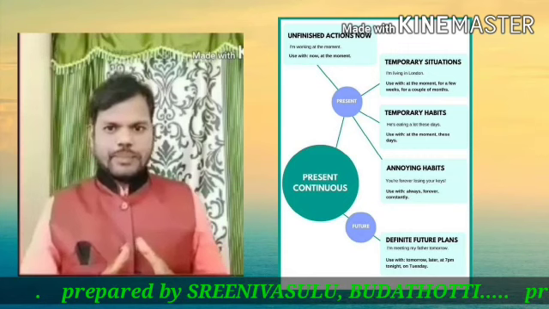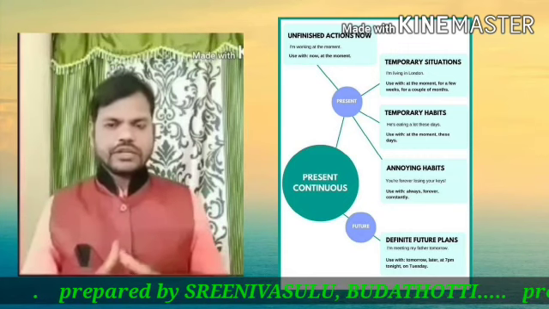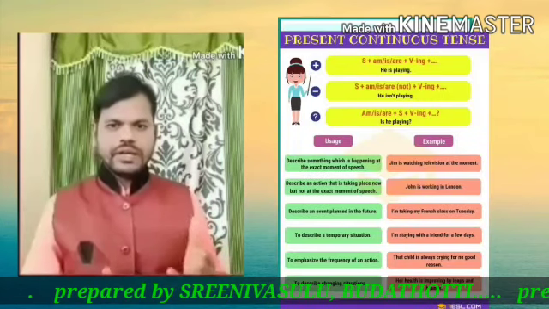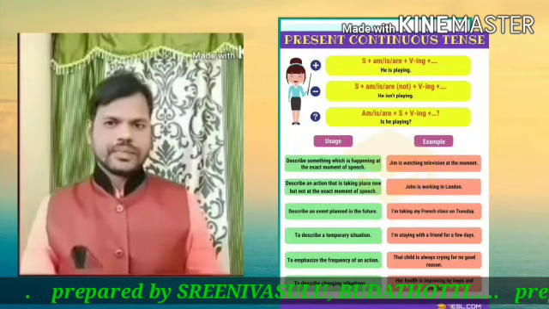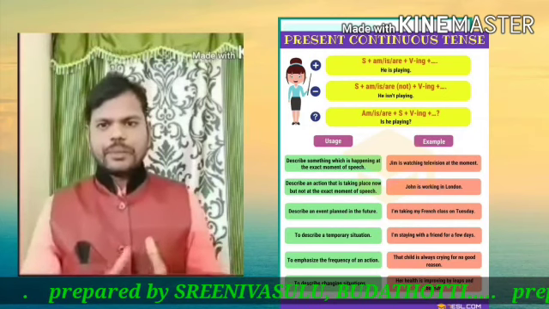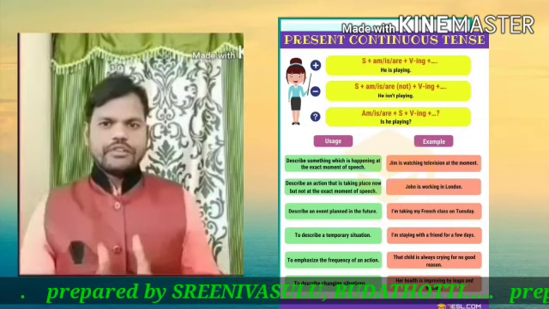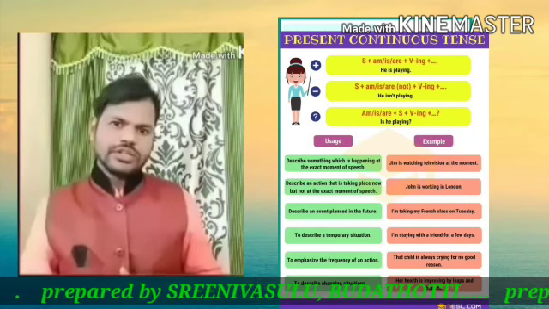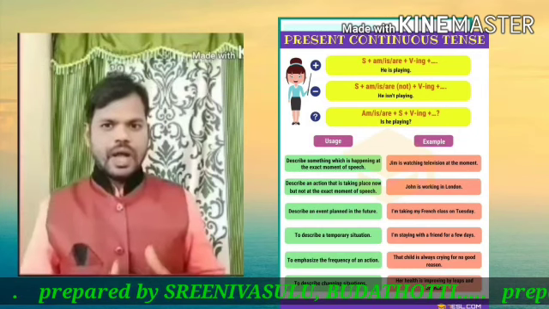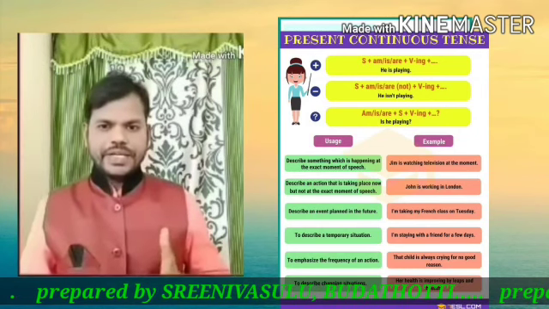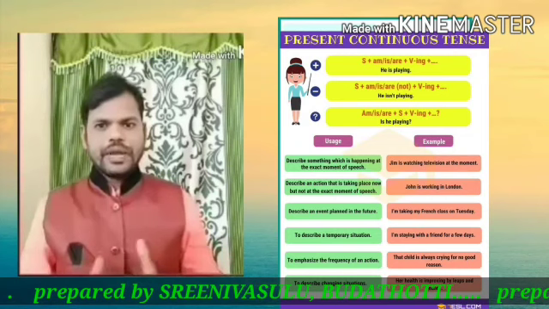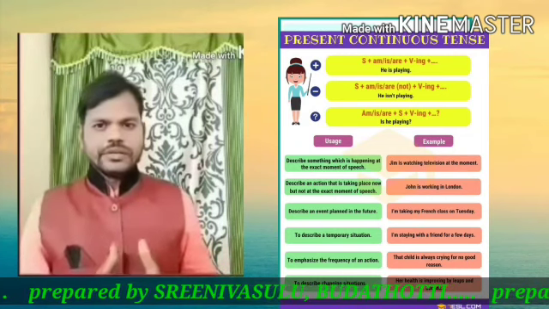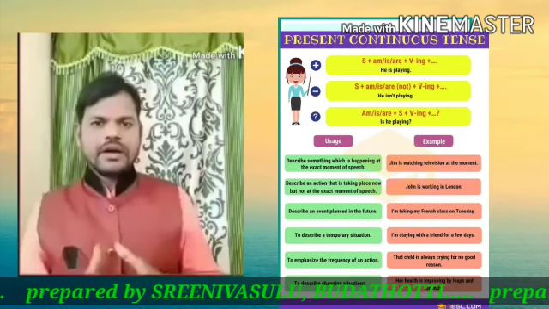Present continuous tense base form or structure: subject, am, is, are, V1 plus ing form, plus object. Subject. What do you mean by subject? Doer of an action is called subject. The one who does an action is called subject. I, we, you, they, he, she, it will act as the major subjects. And subject always starts at the beginning of a sentence.